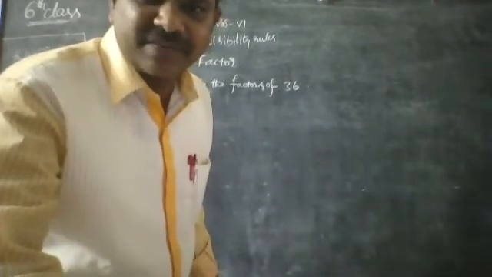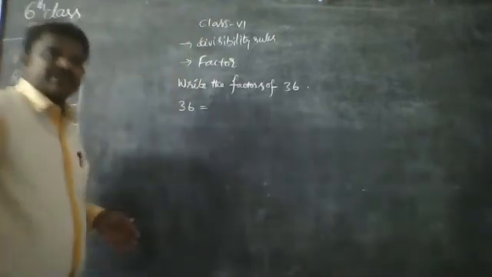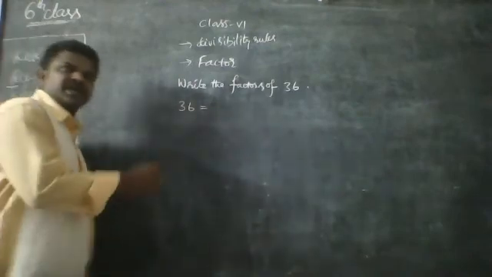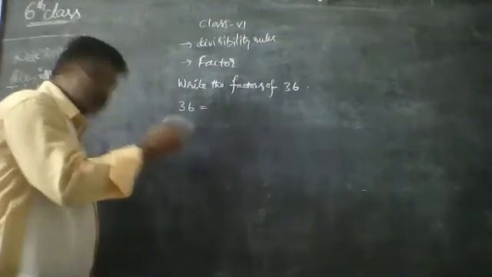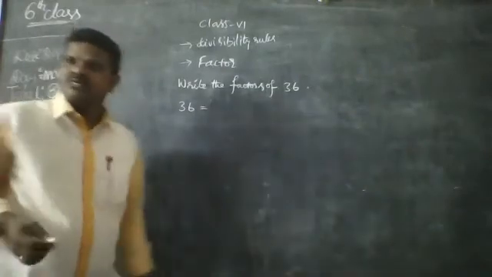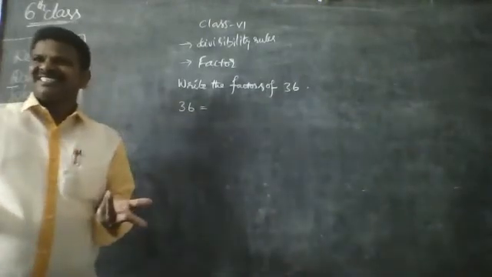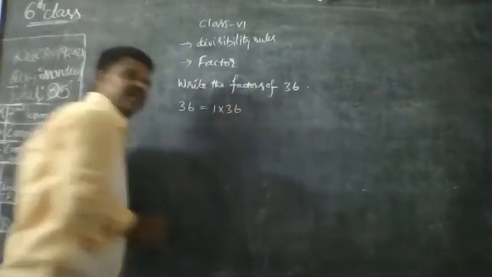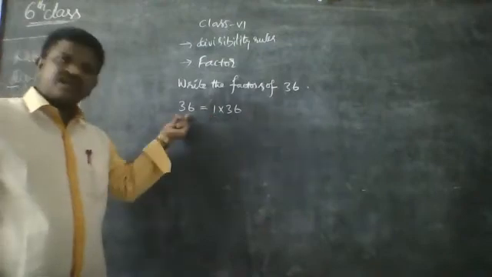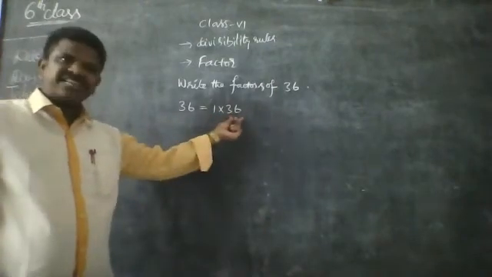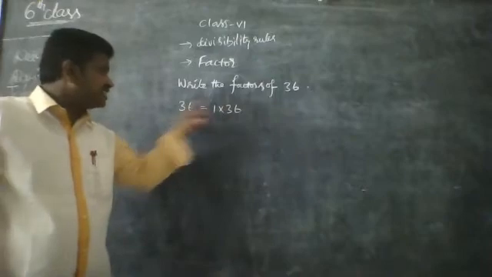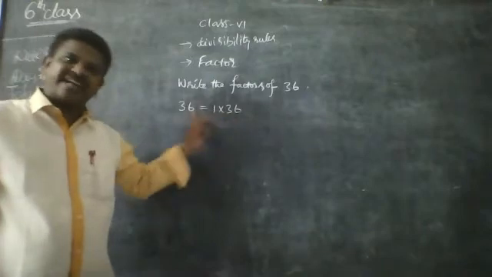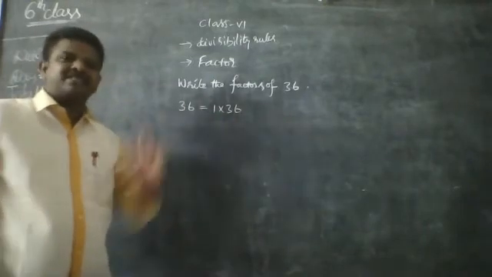Okay, now our turn is 36. What is the first possibility? 1, yes, 1 times 36. 1 times 36 is 36. Here we could know that 1 is a factor of 36. We get the quotient 36. When 36 is divided by 36, the quotient is 1. So these two numbers are factors, the exact divisors. Next.